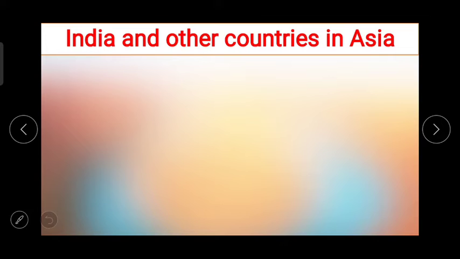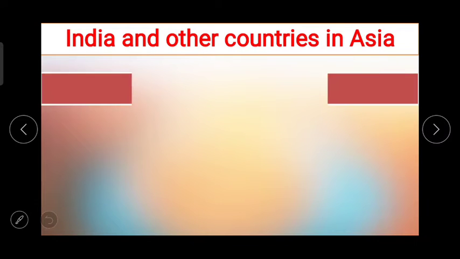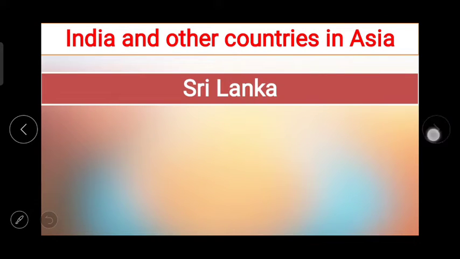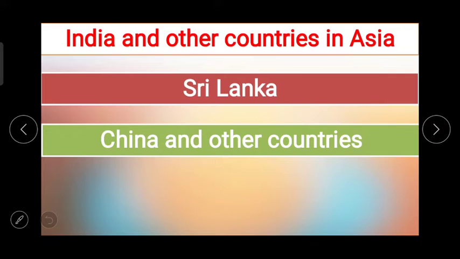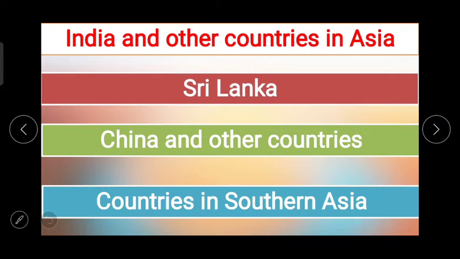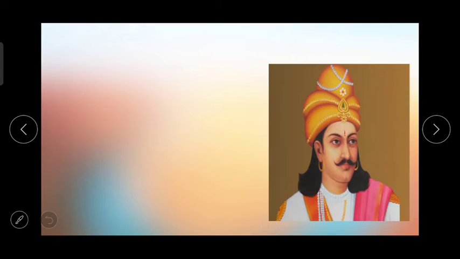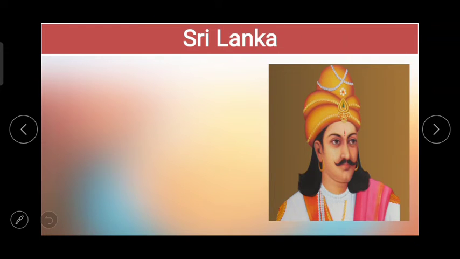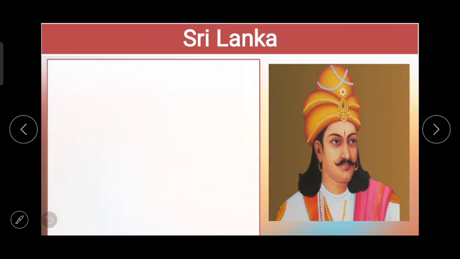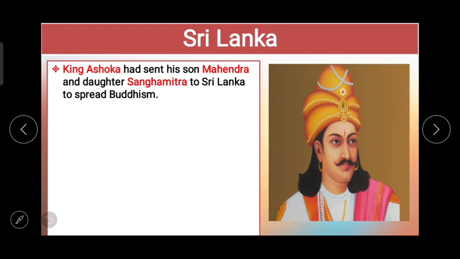Now the next point, India and other countries in Asia. So we are going to talk about Sri Lanka, China and other countries in Southeast Asia. So the first one, Sri Lanka. Many countries in Asia were greatly influenced by the Indian culture of those times, and in that the first one is Sri Lanka. King Ashoka had sent his son Mahendra and daughter Sangamitra to Sri Lanka to spread Buddhism.